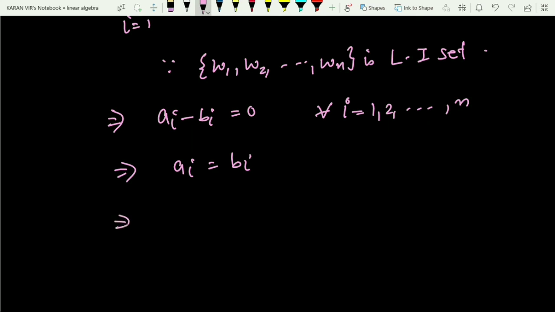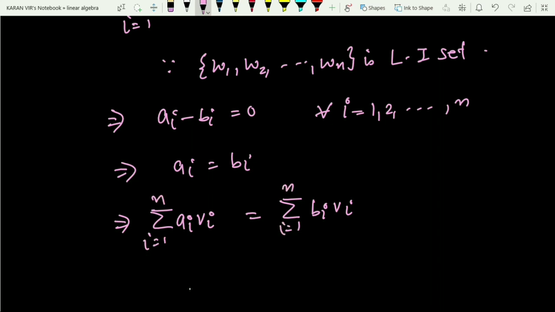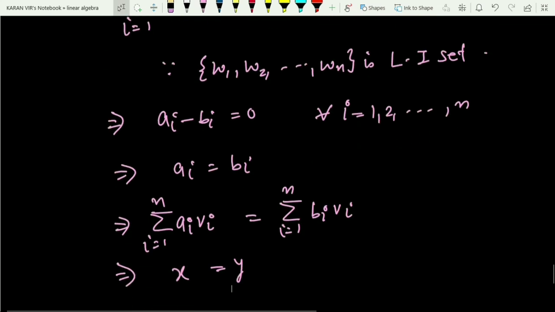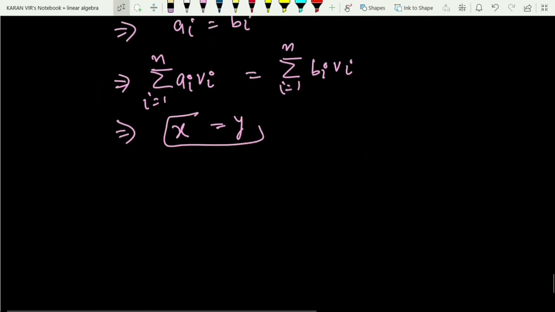Now just multiply with vi on both sides, and now take the summation on both sides, i running from 1 to n. So that thing you have to do on both sides. And what is this? Can I say this is nothing but x and this is nothing but y? So in the beginning you considered T of x equals T of y, and finally you proved that x equals y. So if two images are equal, it implies the elements are equal, so that is T is 1-1.